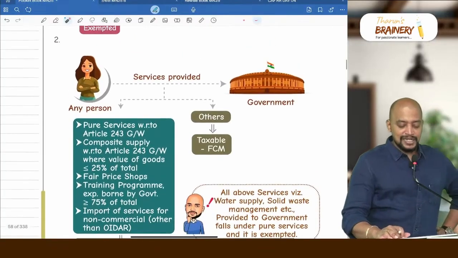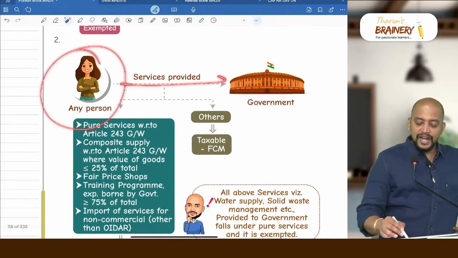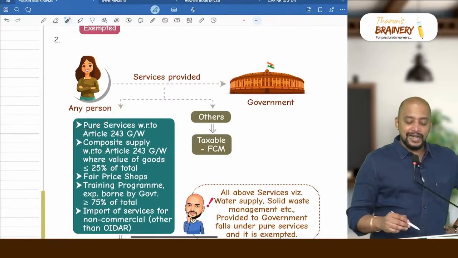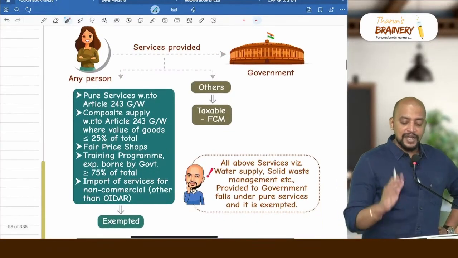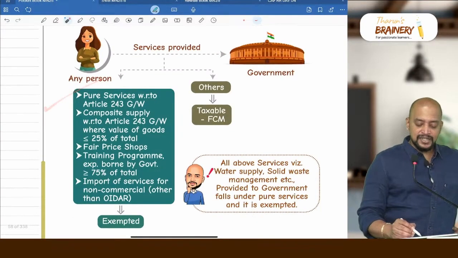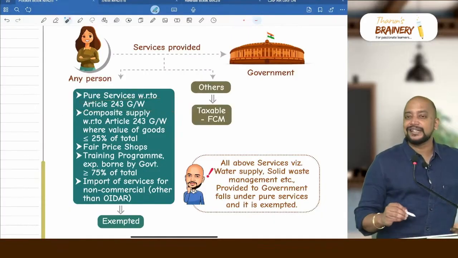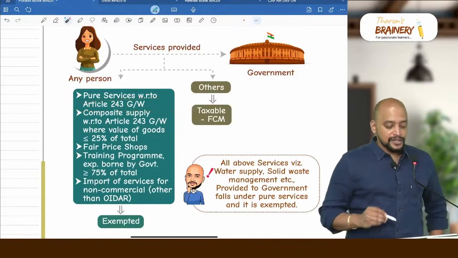Then next point you can see, any person providing services to government, and in that, services provided to government, we have a few exemptions. Pure services with respect to Article 243 GRW of the Constitution. So what is that?